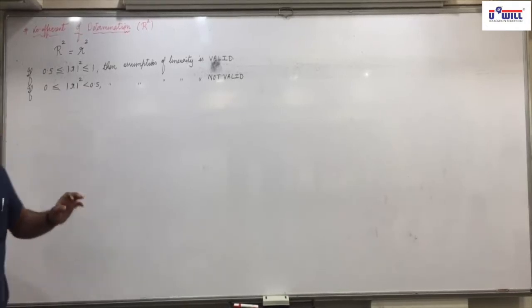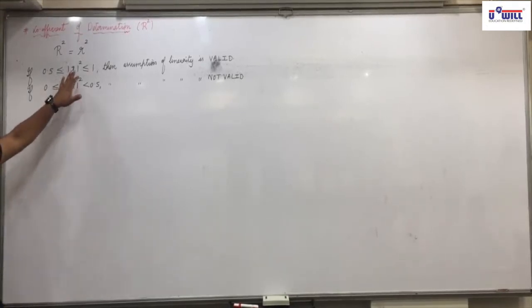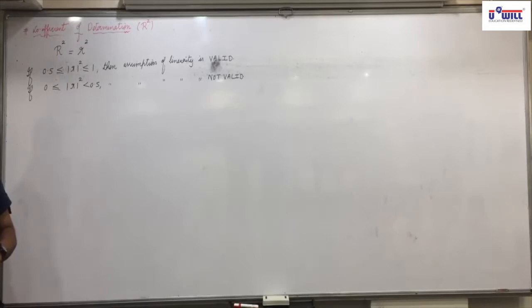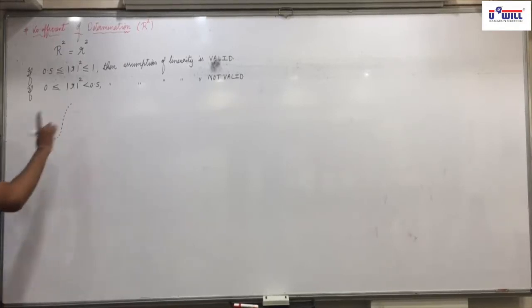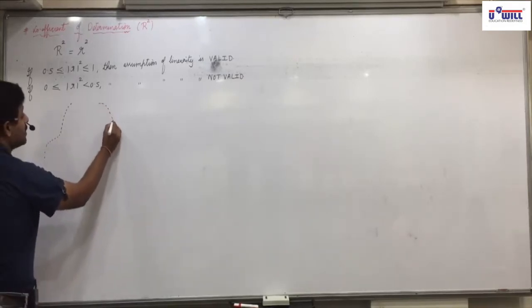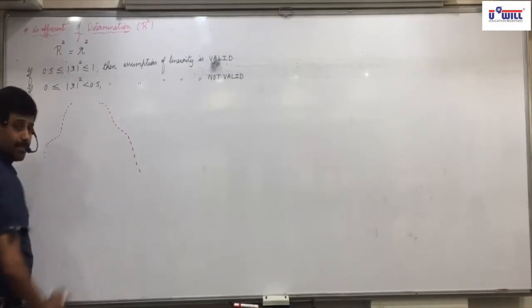Now why do we say that if your answer comes near to 1, we can trust the estimate? If correlation is near to 1, can I say that your diagram will be something like this, close to a straight line? Or if it is negative, then it will be like this, close to a straight line.